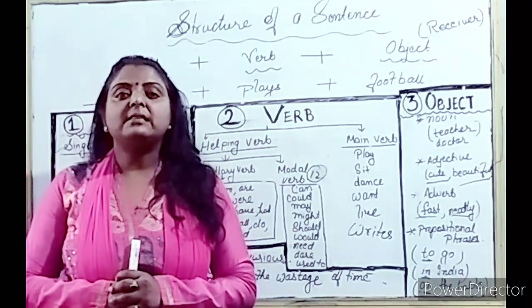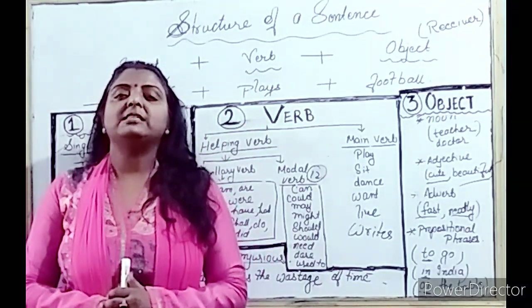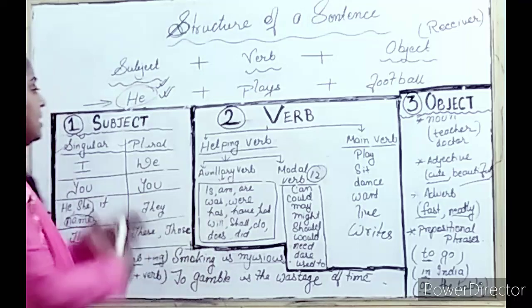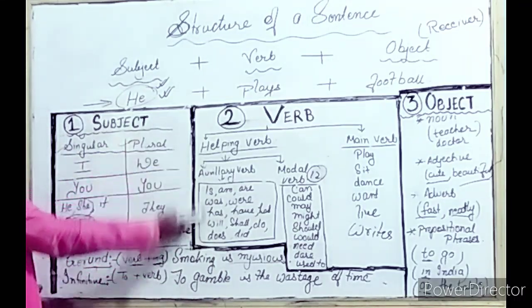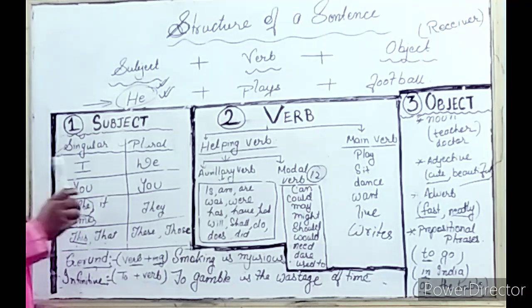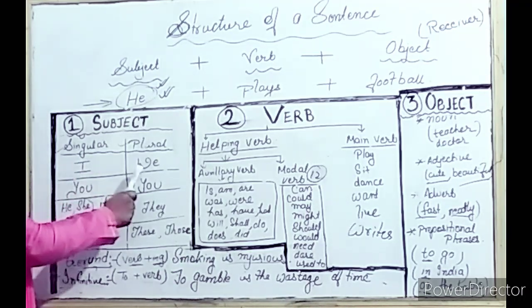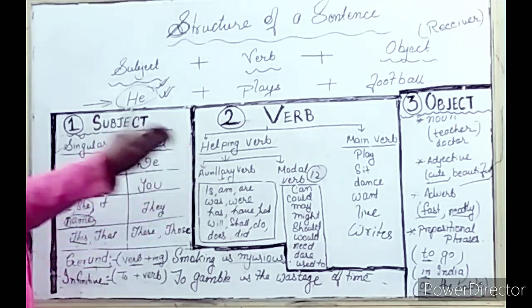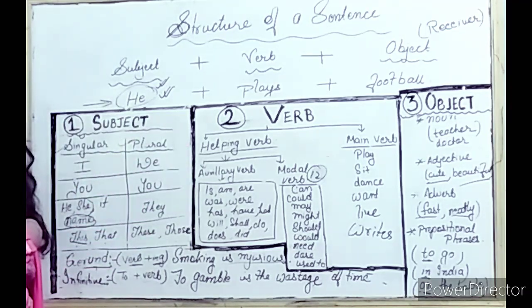Now the question arises, what comes in subject? Subject में क्या क्या आता है? Subject में ये सब हम लोग use कर सकते हैं. We can use all these things as a subject. Like I is a singular. जब हम अपने बारे में बात करते हैं, that is I. Then the plural of I will be we. We means हम लोग. In that I am also included.